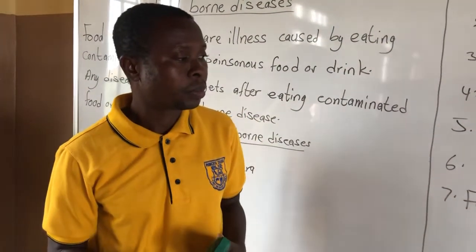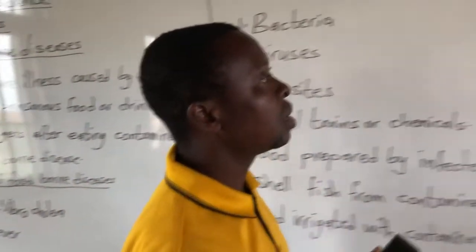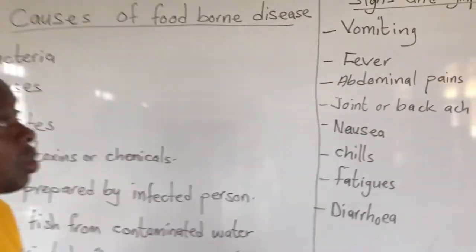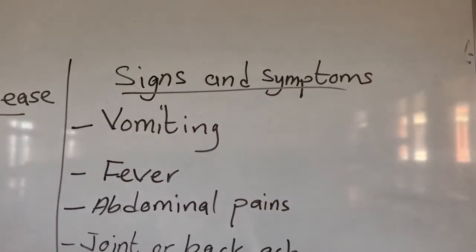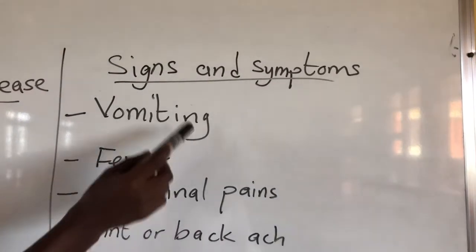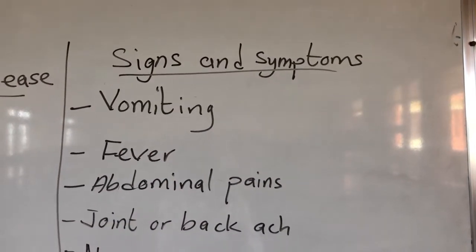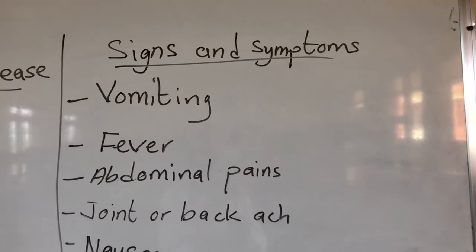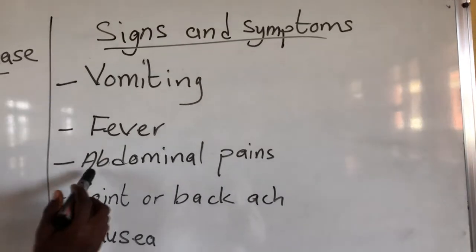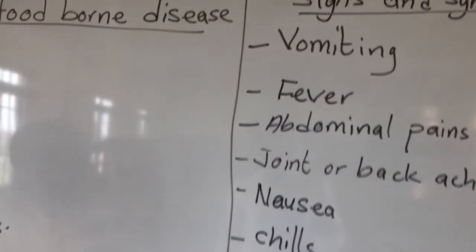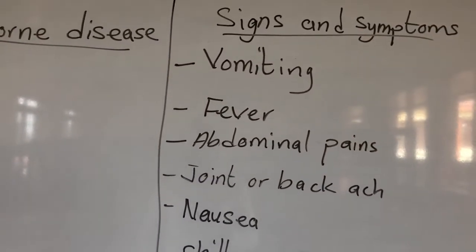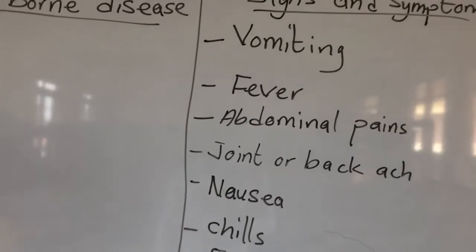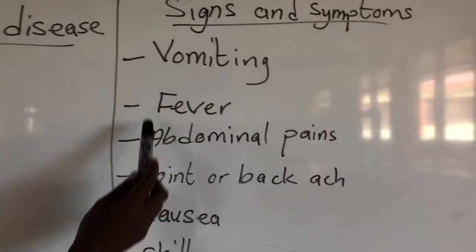Okay, very good. Now let's quickly go through some signs and symptoms of what? Foodborne diseases. One, we have vomiting. Most of the time, vomiting is the common sign of foodborne disease. When you have foodborne disease, vomiting and what? Abdominal pains are most times the common signs and symptoms of foodborne diseases. Okay. They also have fever.